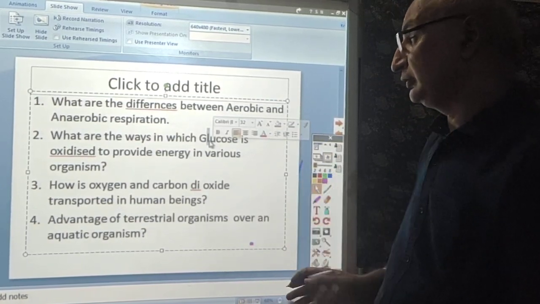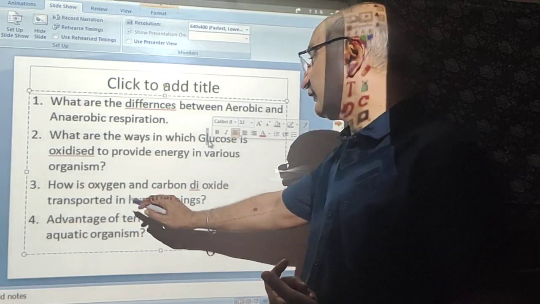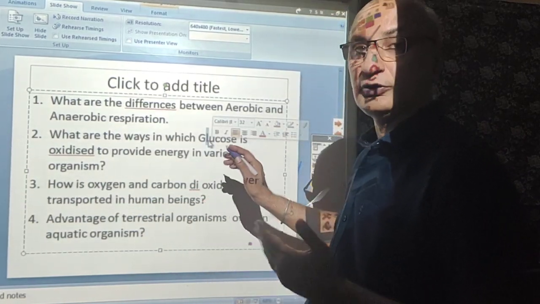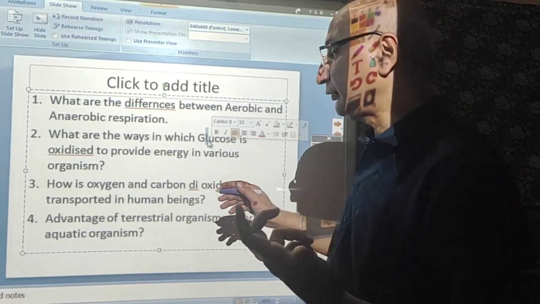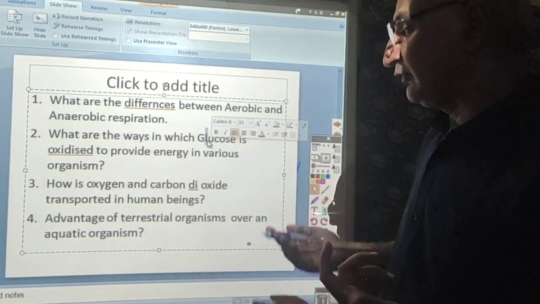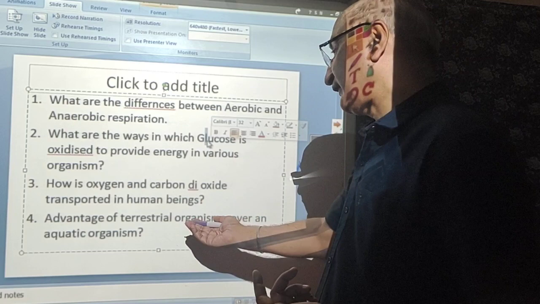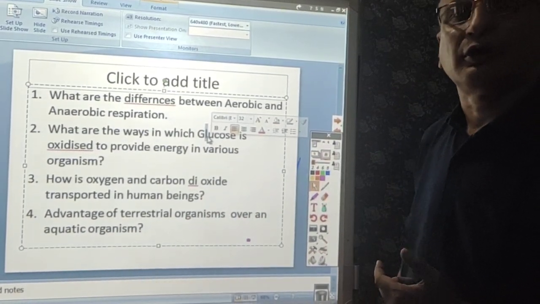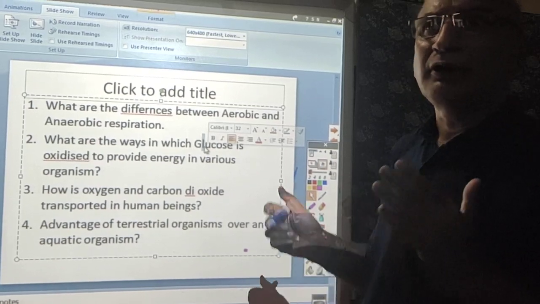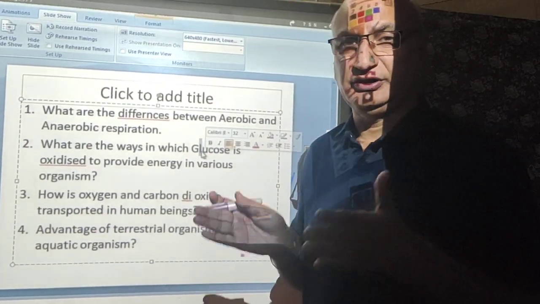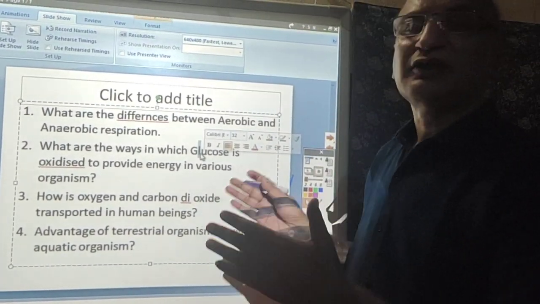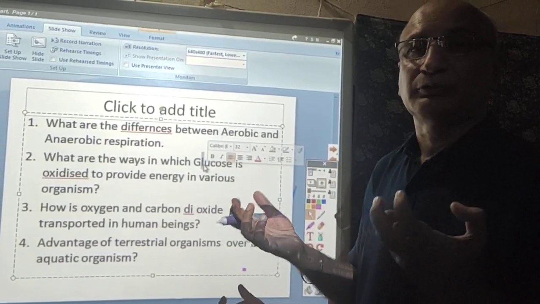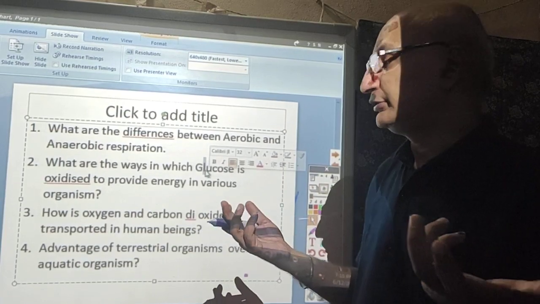Now, the next question is how oxygen and carbon dioxide are transported in human beings. I have already mentioned it to you. Rethink about that and answer. Now, our last question may be the advantage of terrestrial organisms over aquatic organisms. I have already told you that the amount of oxygen is much more in air as compared to water. That's why the aquatic organisms have to compensate by having a higher respiratory rate.